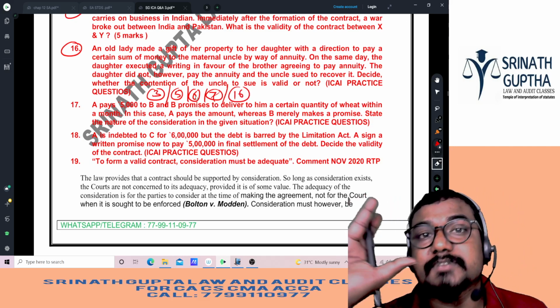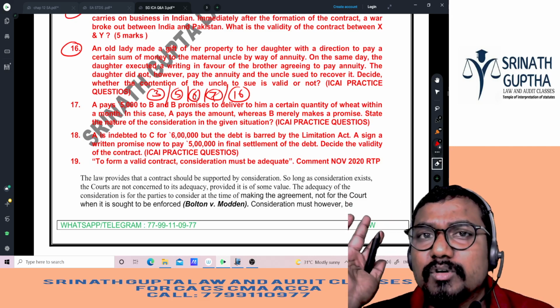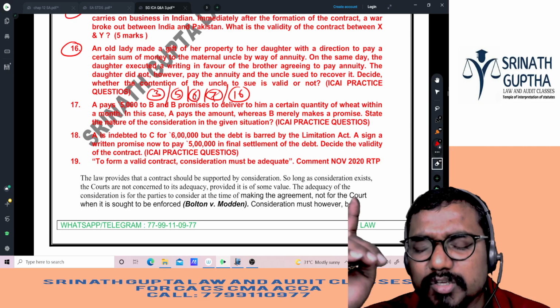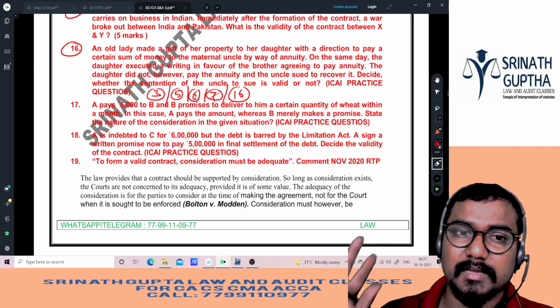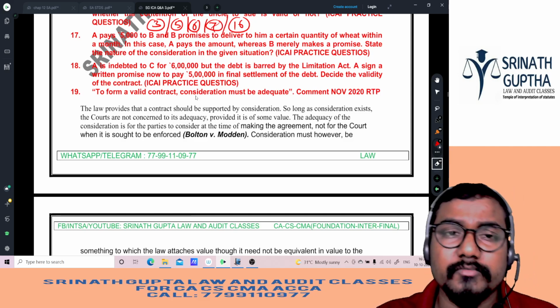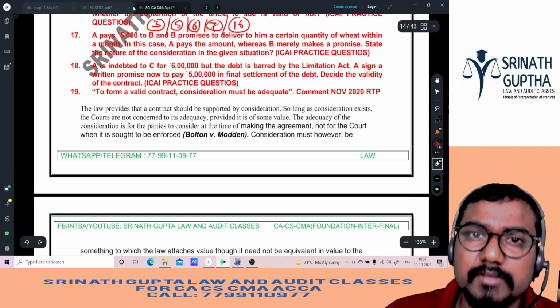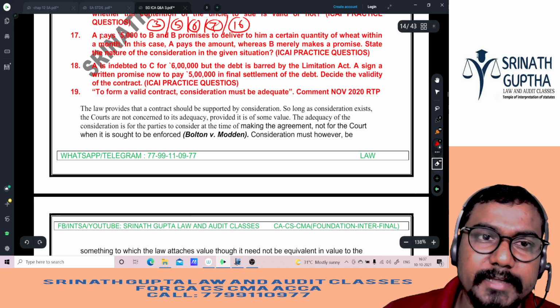The question was asked 5 times in the exam, beta. Same question, copy-pasted 5 times. So focus more on the no consideration, no contract exceptions and this case, beta. Write it more number of times. Write 3-4 times on your own without seeing the material. If you're having my material, close it, read it, close it, and write it.